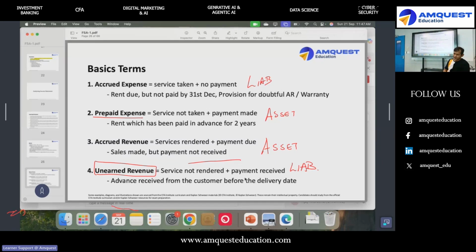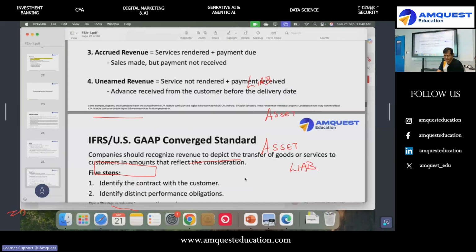Are we clear, guys? Please make a note of this. This is very important conceptual checking: accrued expense, accrued income, prepaid expense, and pre-received income. Clear, guys? Any doubts? Okay, so this is asset and liability.